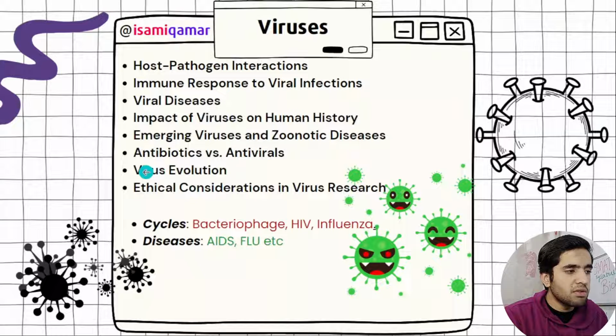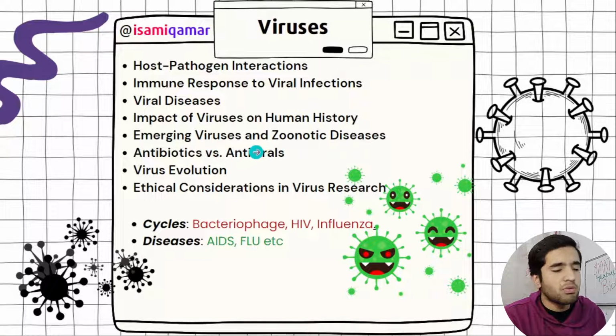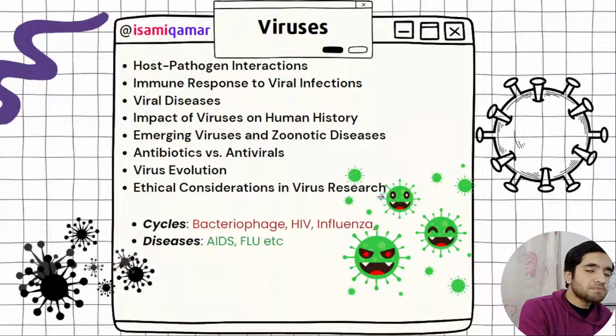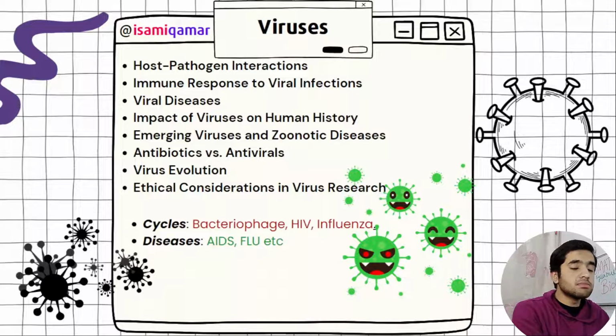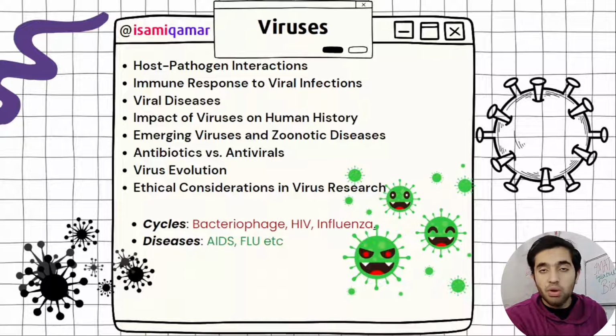Antibiotics versus antivirals. What are antibiotics? Those act on bacteria, while antivirals act on viruses. In viral disease, you have to study AIDS and flu. This is included in Pearson biology, but you can see others too. You also have to study the cycles of bacteriophage, HIV, and influenza. That's what you have to study.